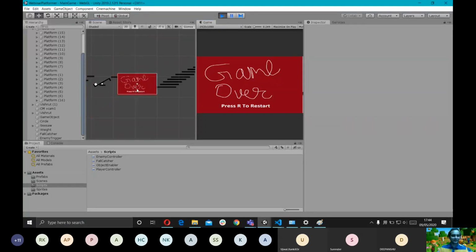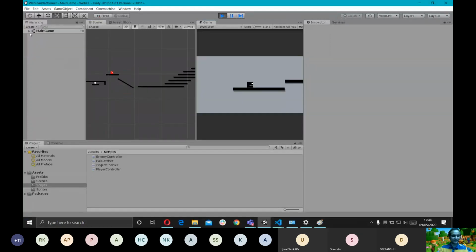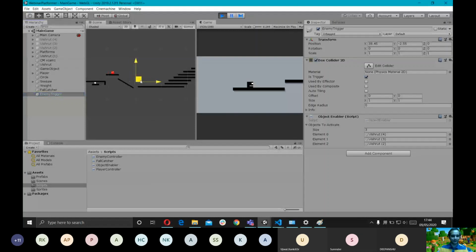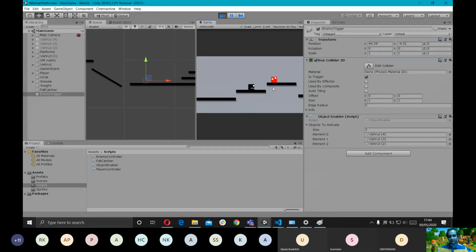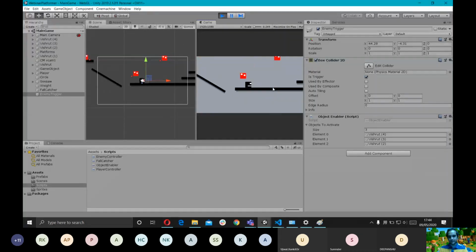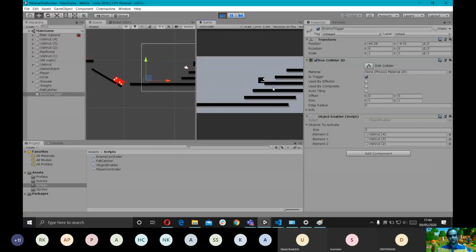But we didn't even reach the trigger. Oh, the enemy trigger moved as well. Okay. Sorry, we didn't move the enemy trigger. We just moved the platforms. My bad. That was scary.